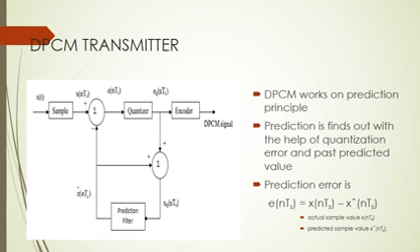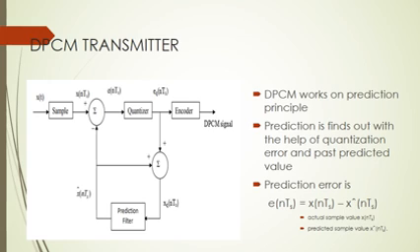The predicted value is produced by using the prediction filter. The quantizer output signal e_q(nTs) and the previous prediction are added and given as the input to the prediction filter. This means our past values and the error are responsible for the prediction. According to the errors and the past values, we predict the next signal. This signal is called x_q(nTs). This makes the prediction closer and closer to the actual sampled signal.